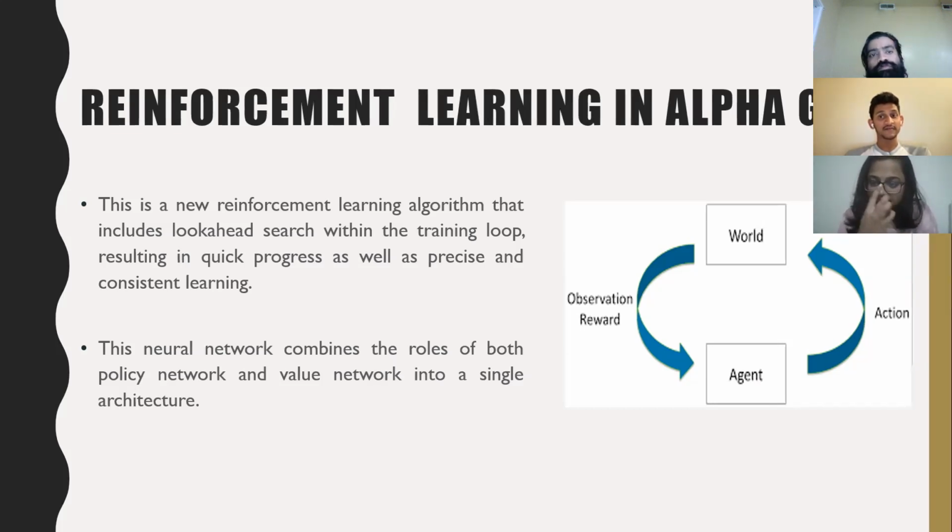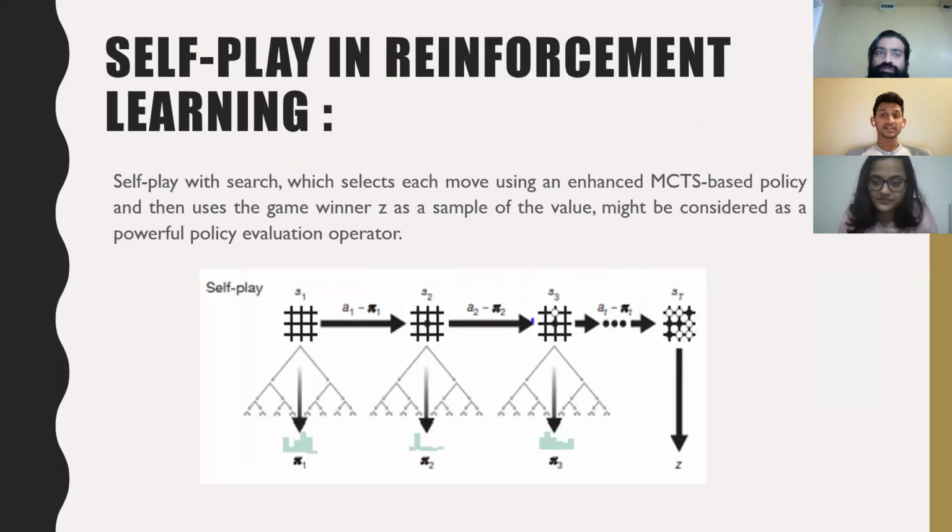And coming to self play in reinforcement learning. Here we are going to use S1 to ST, and again S2 itself. The moves are executed using the latest neural network, and in each position the move may be selected according to the set of probabilities computed by the MCTS.